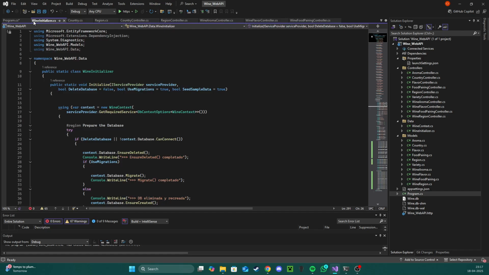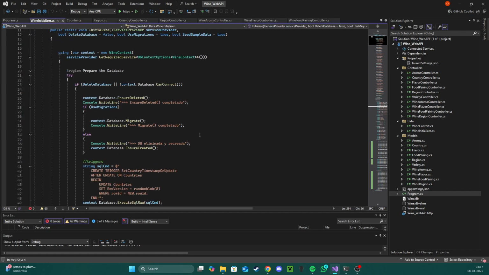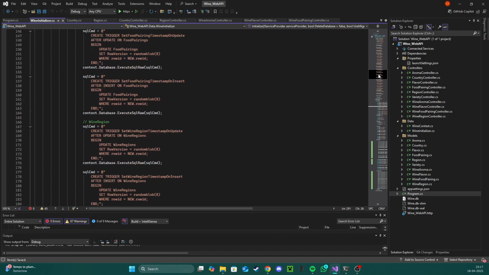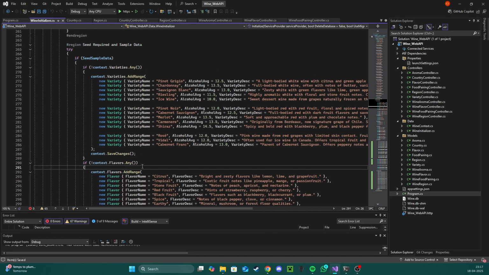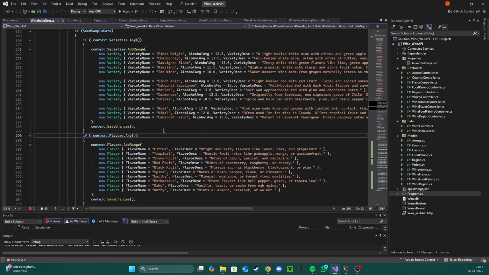If I show you the initializer real quick, you'll see that I created this almost by hand. I just used a little AI to set everything up, but all the descriptions and the kinds of wine and the flavors that we decided were all by hand, because my boyfriend is taking the winery and viniculture technician career here in the college.